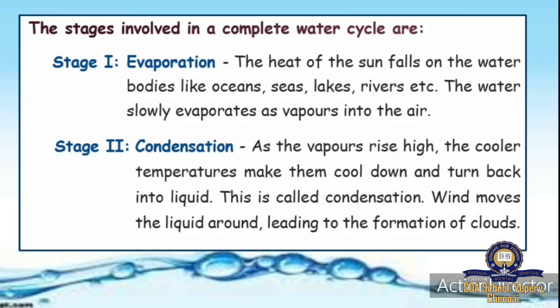The stages involved in a complete water cycle are: stage 1 is evaporation. You all know what is evaporation.